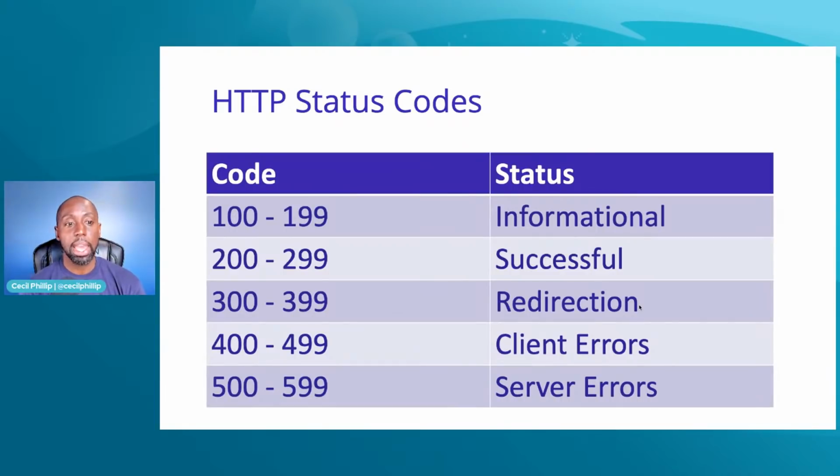Now, these are the general categories of status codes that we talk about. You usually don't see folks use that 100 to 199 range very much, but they're there and they're available to you. We have the 200 range, 200 to 299, which represent successful status codes in HTTP. We have the 300 level codes that are usually for redirection.